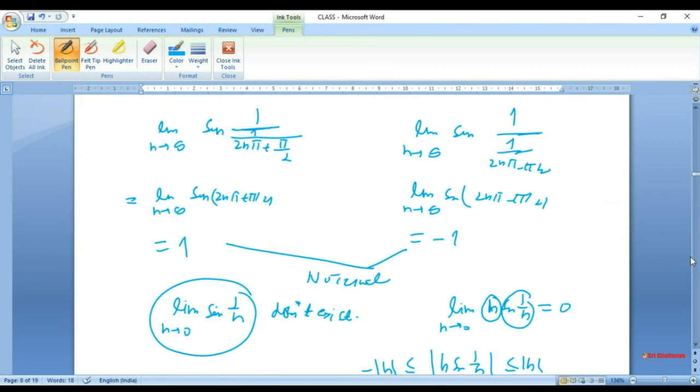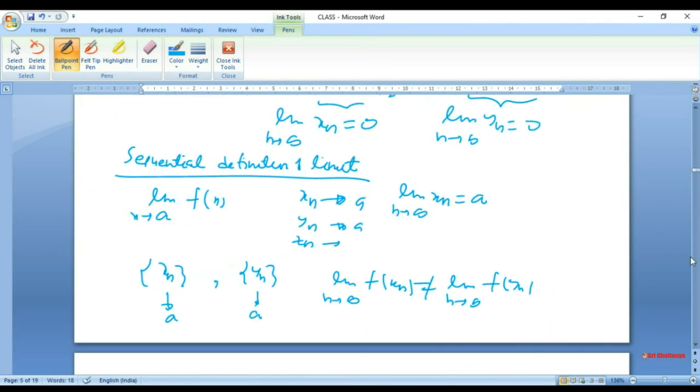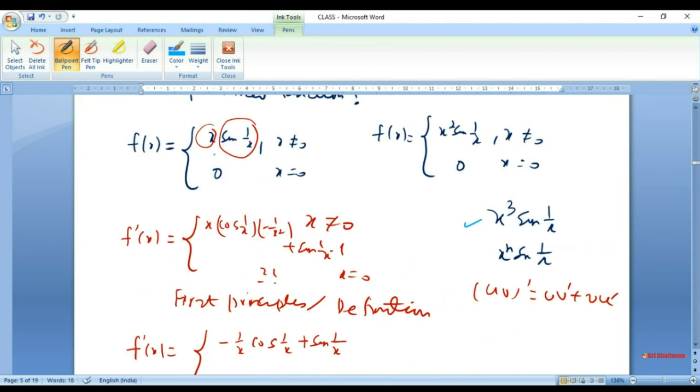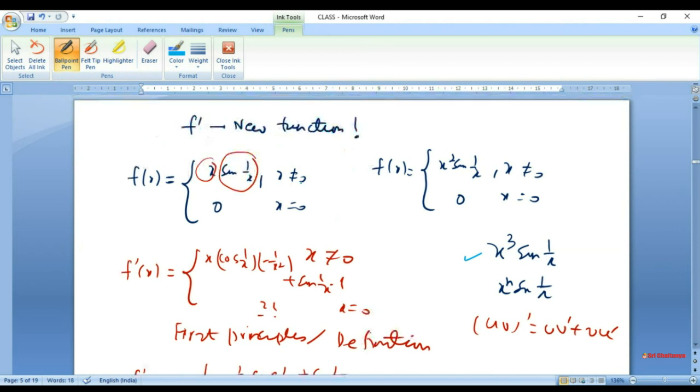So let us go back and see all the things that we have started with: x sine 1 over x. This function is of course not differentiable at origin, and so there is no question of the derivative being continuous at origin because it is not even defined.